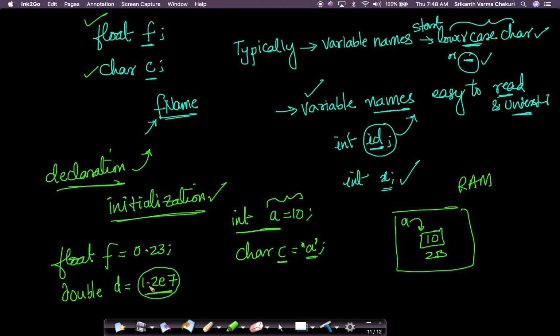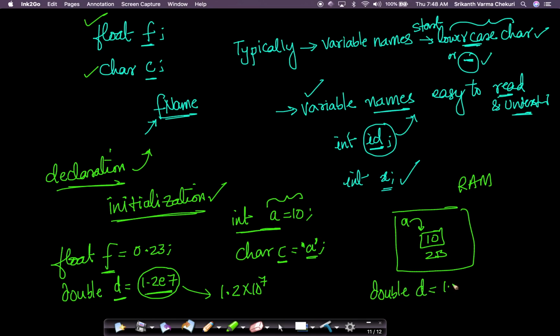When you say 1.2e7, it represents 1.2 times 10 to the power 7. You can initialize a double or a float variable using the scientific notation. Similarly you could have said double d.